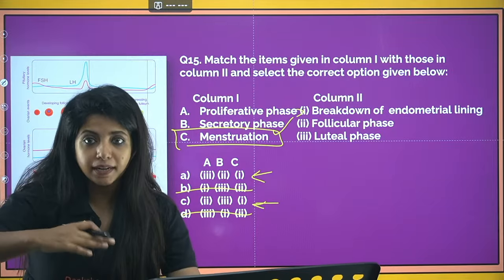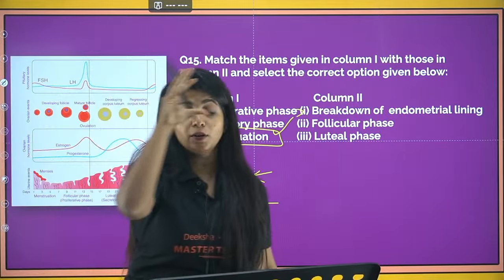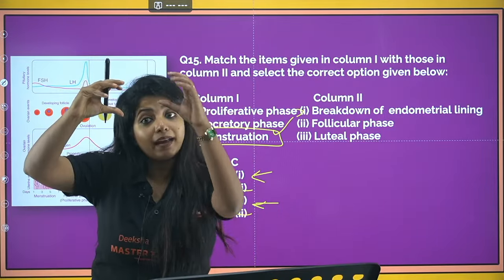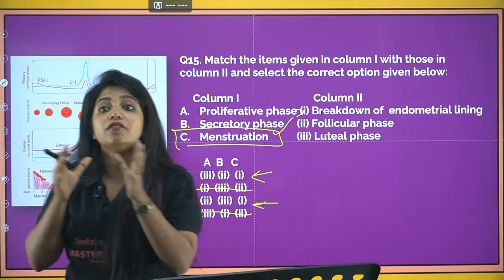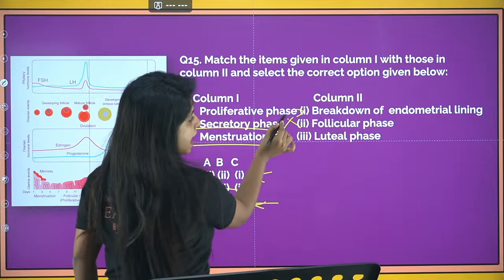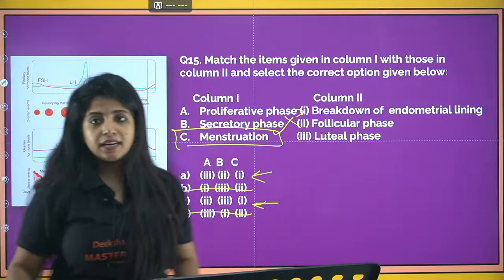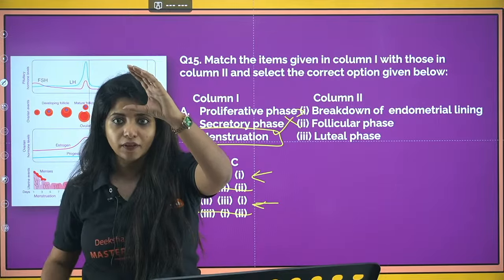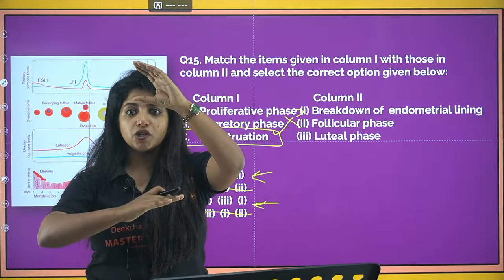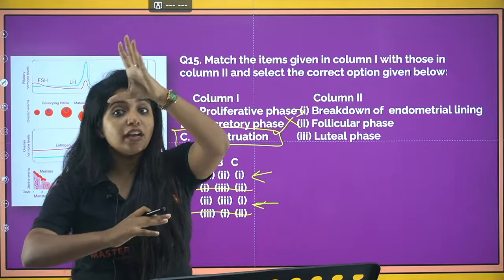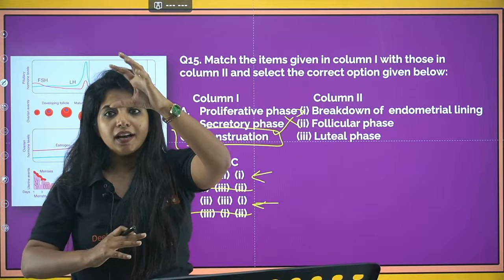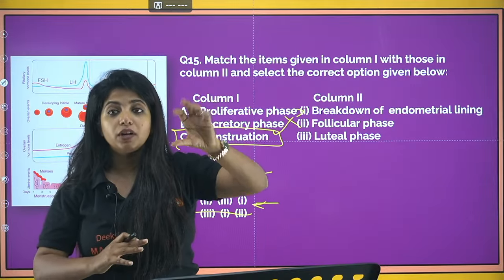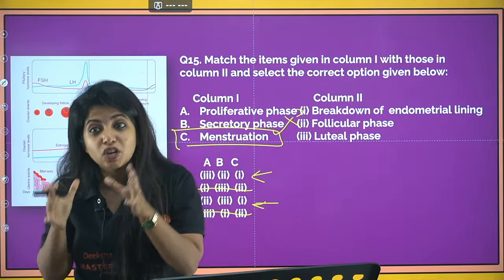Menstruation happened. After that, as I said, follicles are going to generate. Now, follicles are generating, and parallelly they are releasing estrogen that regenerates the endometrium. So, this is known as the proliferative phase as well as the follicular phase. Once the follicles are matured enough and the regeneration has happened, there will be an LH surge, which is why ovulation happens and the egg is released. Whatever is left behind in the Graafian follicle is going to become the corpus luteum.